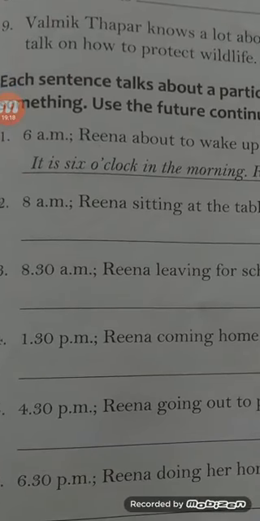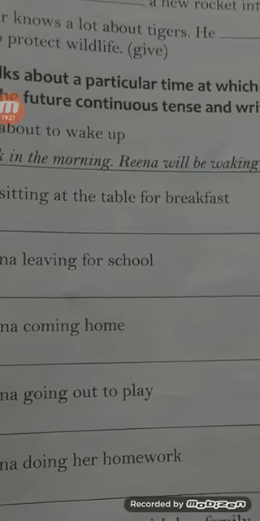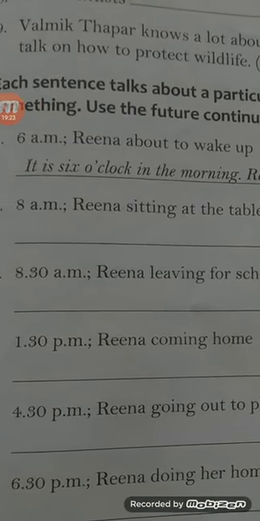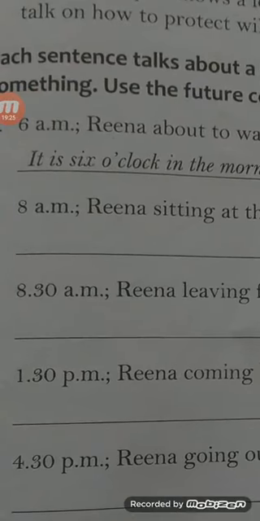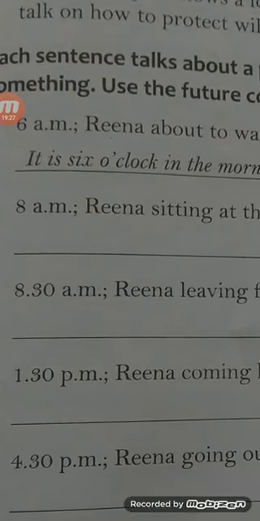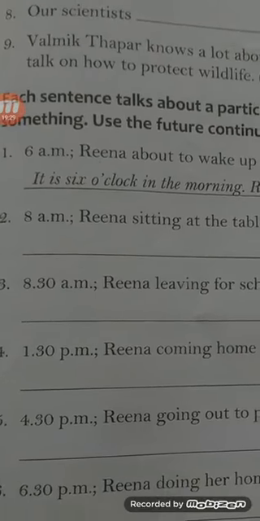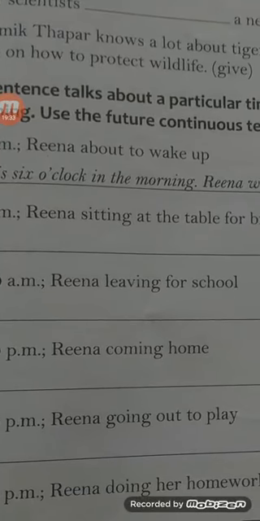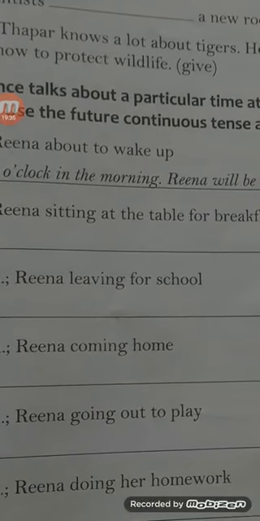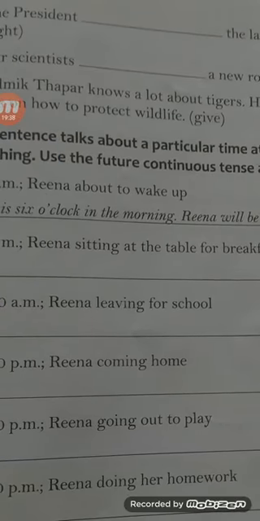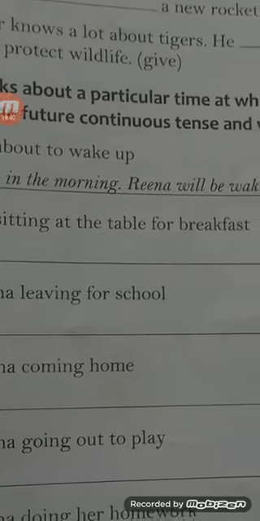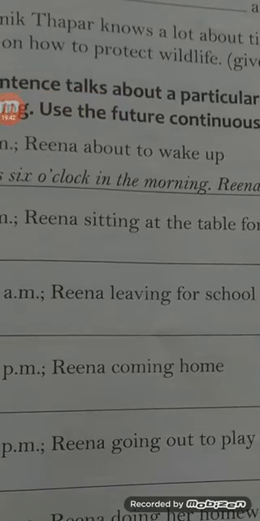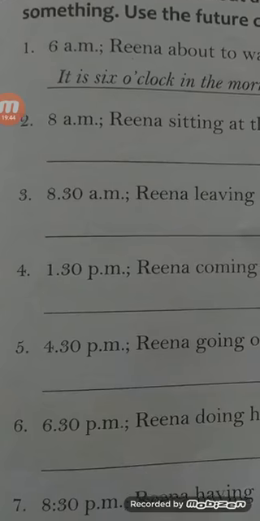8 a.m. Now again Reena sitting at the table for breakfast. Students, now it is 8 o'clock in the morning. What you have to write? It is 8 o'clock in the morning. Reena will be. Here you have to use will be. Reena will be sitting at the table for breakfast. Correct? Come to the third number question.